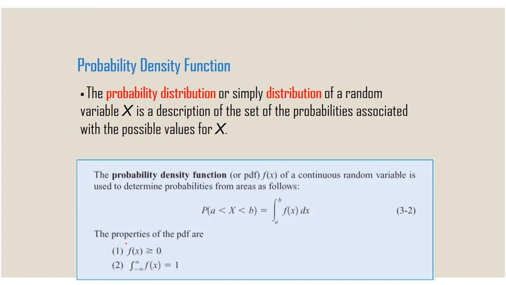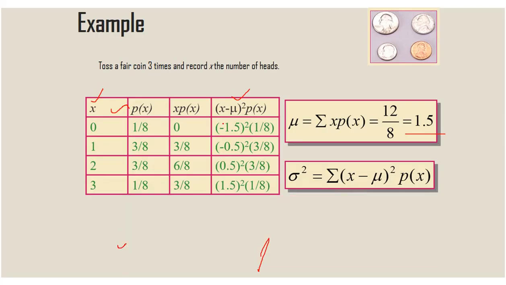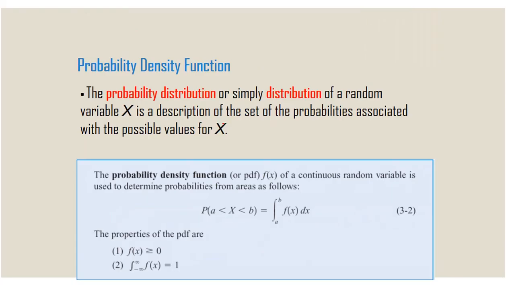Now we can go to the continuous distributions. In discrete distributions we denoted it by PMF, meaning probability mass function. In continuous distributions we denote it as the probability density function, PDF. The probability density function of a random variable x is a description of the set of probabilities associated with the possible values of x. This is the general notation, the general formula for PDF. Here we use an integral; in PMF we use summation. These 2 points will be satisfied for a probability density function.